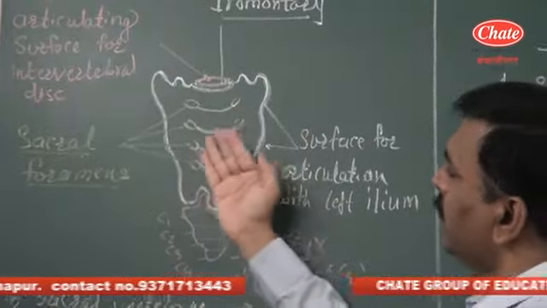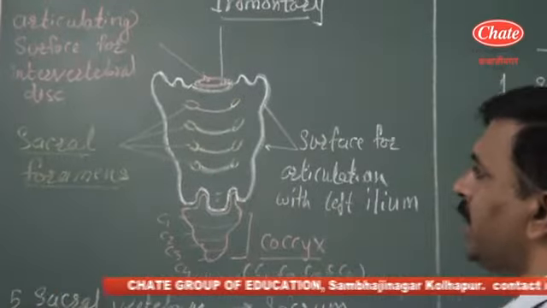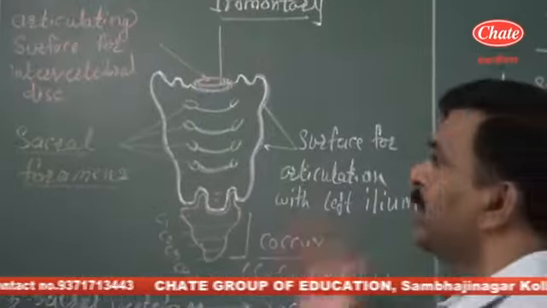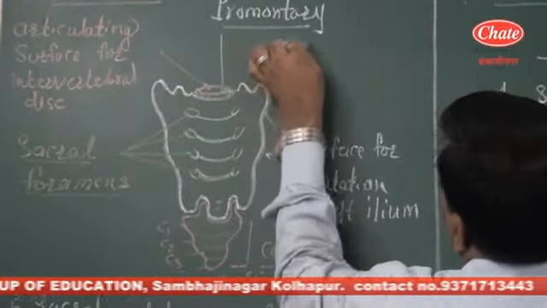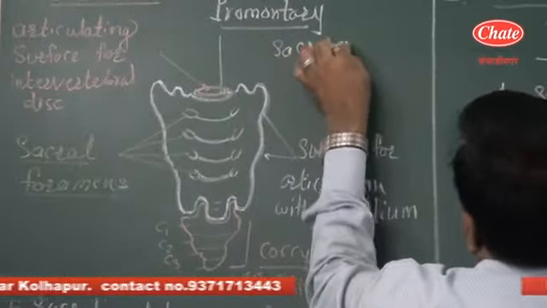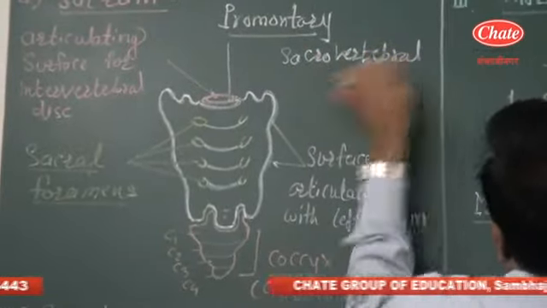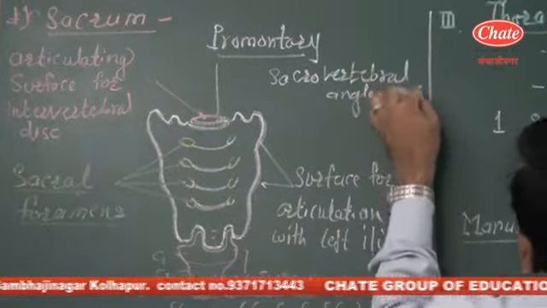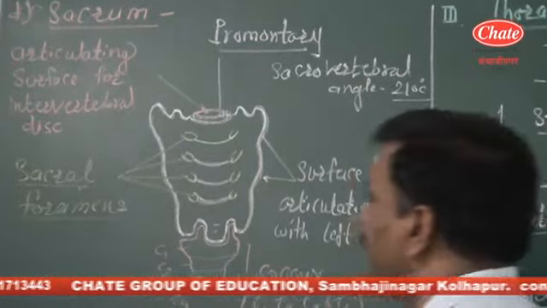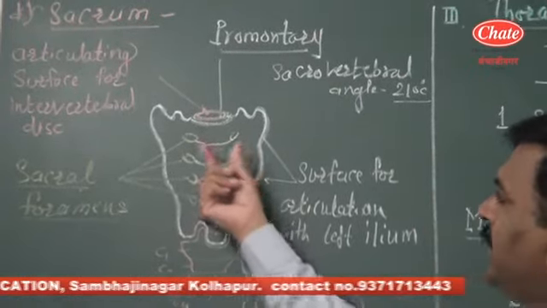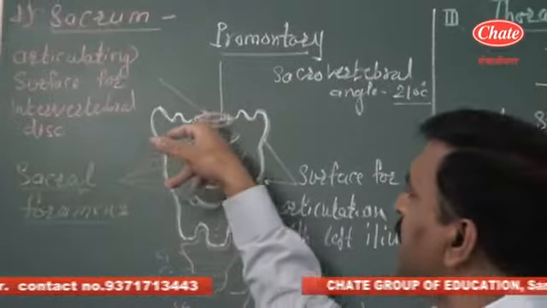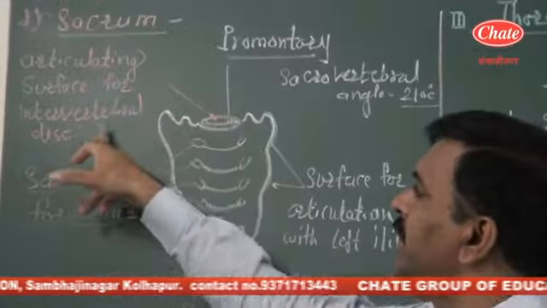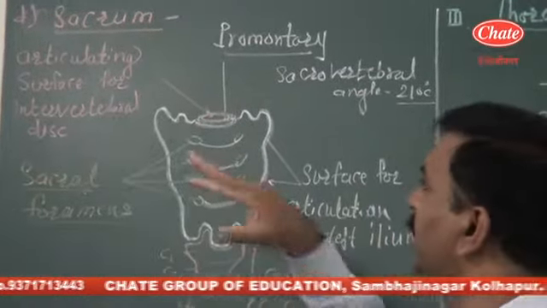Generally it shows concavity at the inner side and convex nature at the outer side, meaning from the dorsal side. This sacrum makes an angle with the vertebral column. It is termed as the sacrovertebral angle, and the sacrovertebral angle is about 210 degrees. Now when we focus on the anterior side, at the center there is a region which is the articulating surface with the intervertebral disc associated with the lumbar vertebrae.